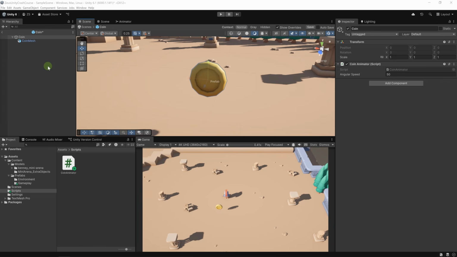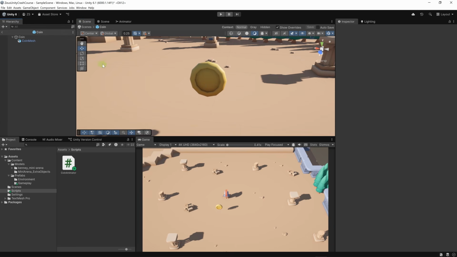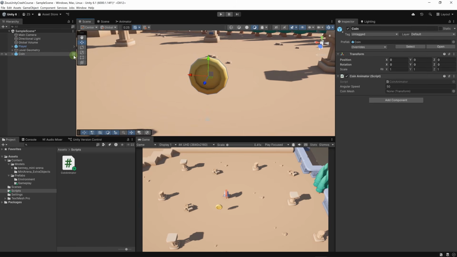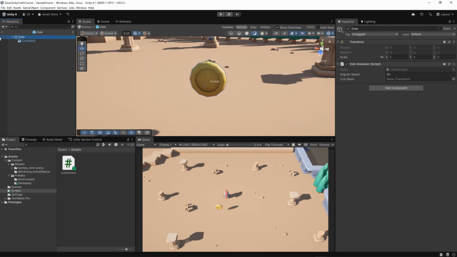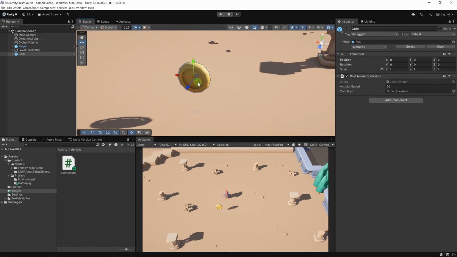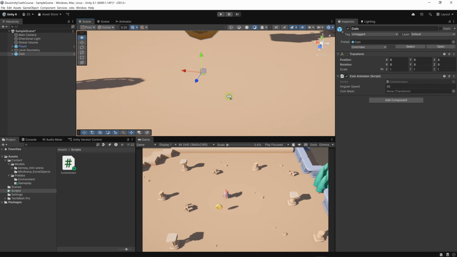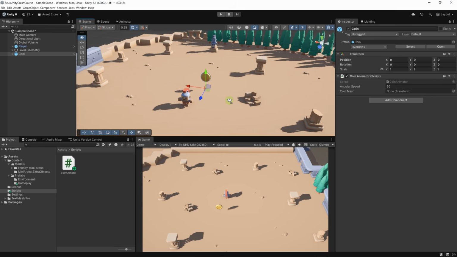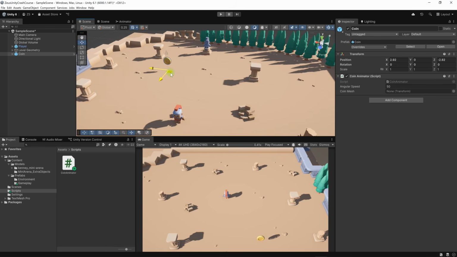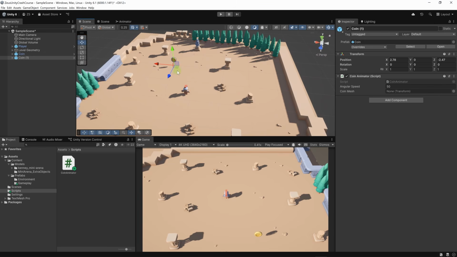Okay, now let's go back and let's save this prefab. To go back to the scene, we can either click here on the scene and let's go into the prefab again, or we can click on this arrow here to go back. Now it's showing me the gizmos at the coin mesh. That's because I have the handle position set to center. If I set it to pivot point, this is the actual pivot point, which is our empty object. Let's move this over here and let's Control D and have some coins here and there.